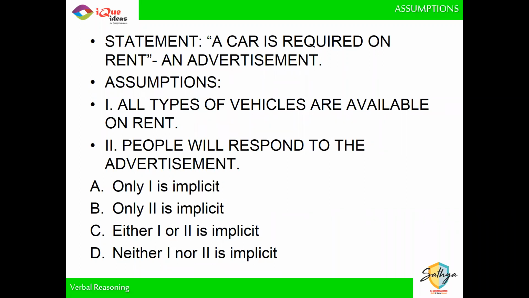Okay, majority getting it right. Very good. So, why do I need to assume that all types of vehicles are available on rent? The only thing that I need to have is that car is available, right? Other than car, whether any other type is there or not, what difference does it make to me? So I don't need to assume that all types of vehicles are available on rent. So first one is not required.